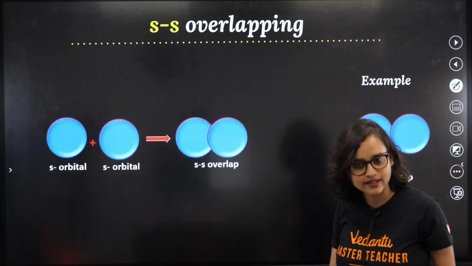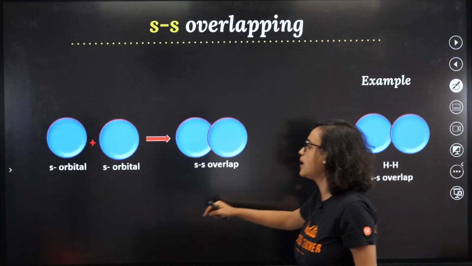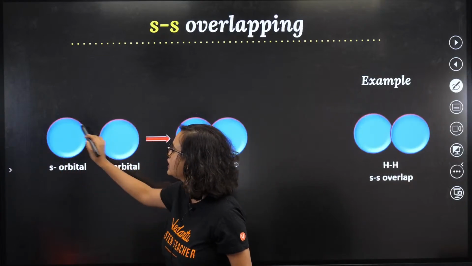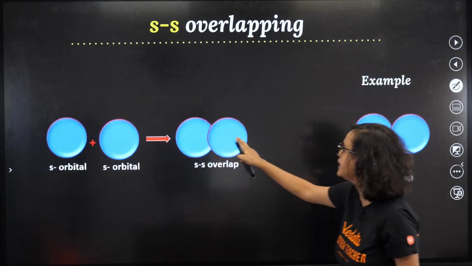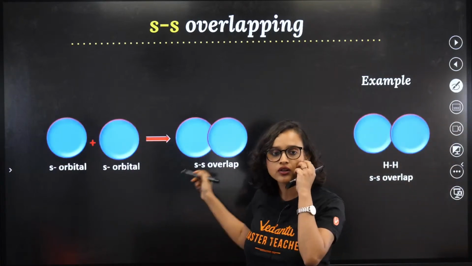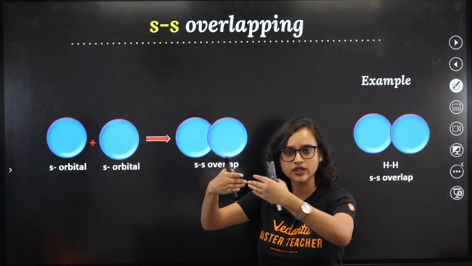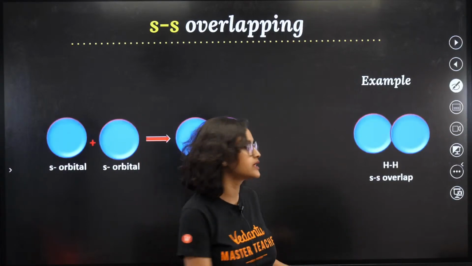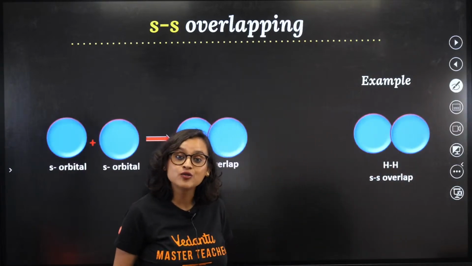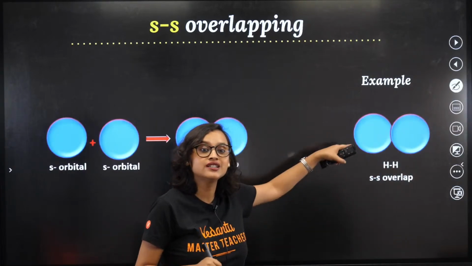This is just summarizing all of it. Now, SS overlapping can be this: one sphere, another sphere. When they overlap together, we make the two of them come closer. So, H, this is what happens when a hydrogen forms a bond with another hydrogen.